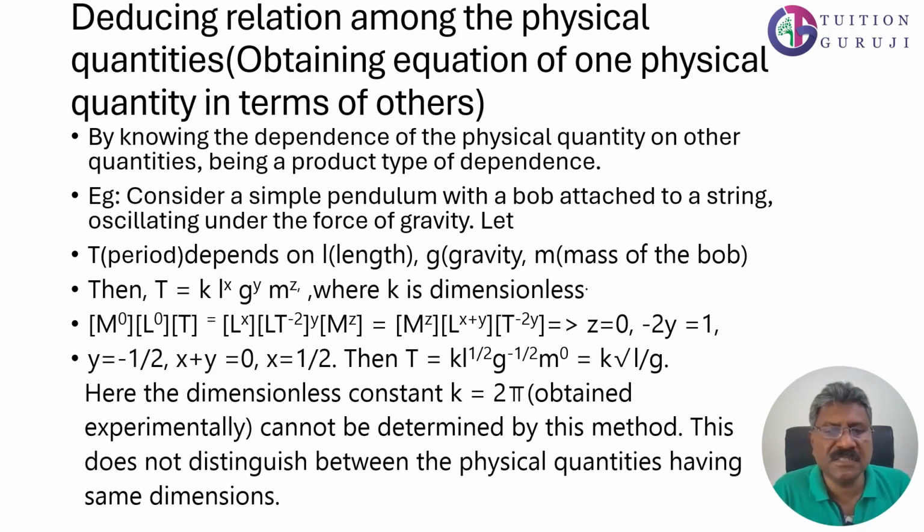Introducing a relation among physical quantities, obtaining the equation of one physical quantity in terms of others, by knowing the dependence of the physical quantity on other quantities, being a product type of dependence. If one physical quantity depends on other physical quantities in a product type, then we can make a relation on this.